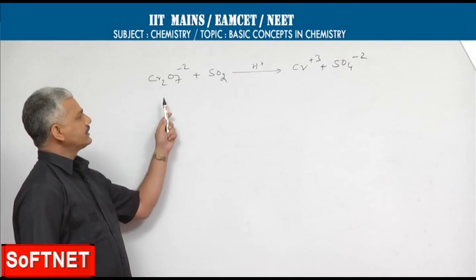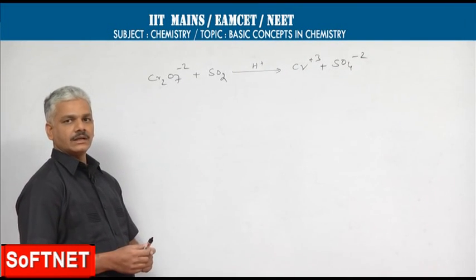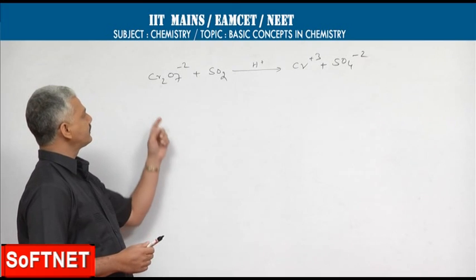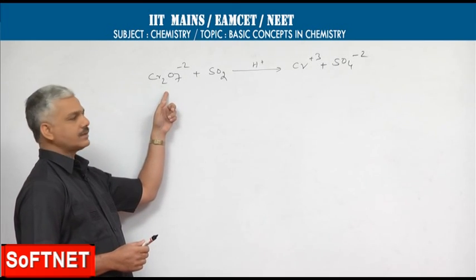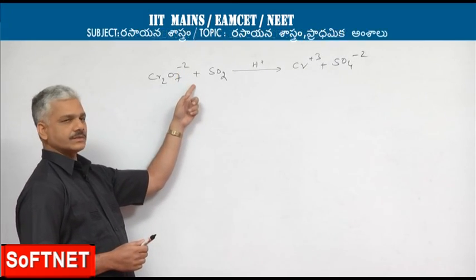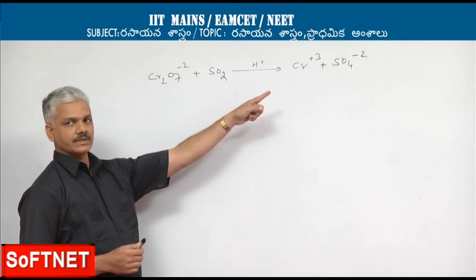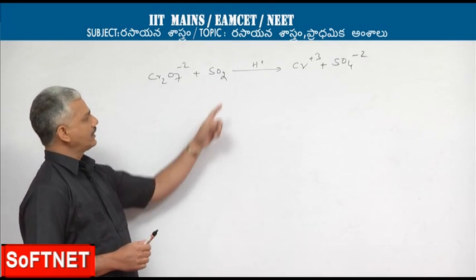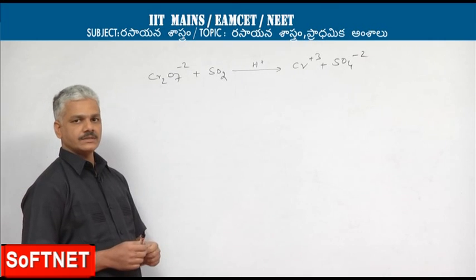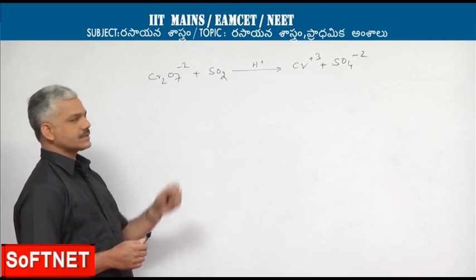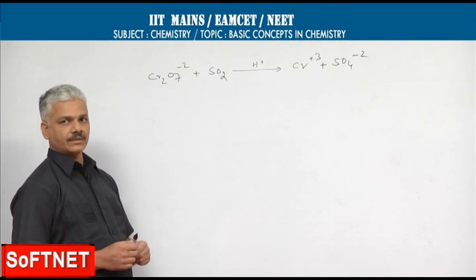Balance this given equation by ion-electron method. The given equation is Cr2O7 2- plus SO2 gives Cr3+ plus SO4 2-, and over the arrow mark H+ ion is written, which means this reaction is taking place in acidic medium.